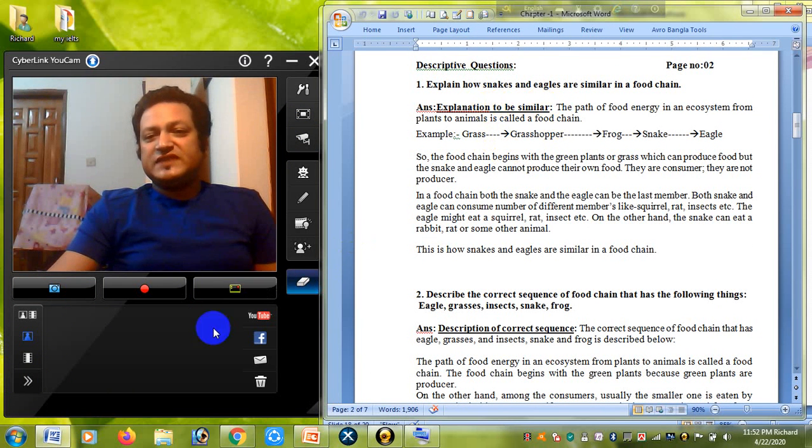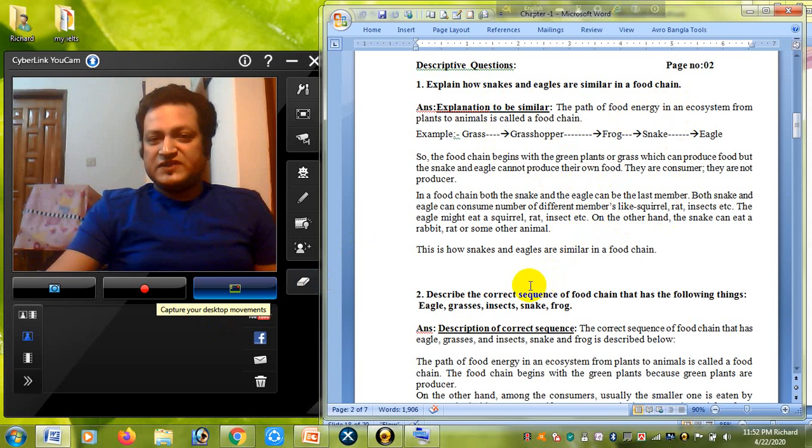Explain how snakes and eagles are similar in a food chain. You know, this is all about the food chain question answer. You know the sequence: first is green plants, then grasshopper, frog, snake and eagle. So this is the serial. You have to maintain the serial when you write the food chain. If you break the serial, that means instead of grasshopper if you write frog, you will not get any marks. So definitely you have to maintain the serial of the food chain. The producer will be first, and then primary consumers, then secondary consumers, then tertiary consumer, then final level consumer.